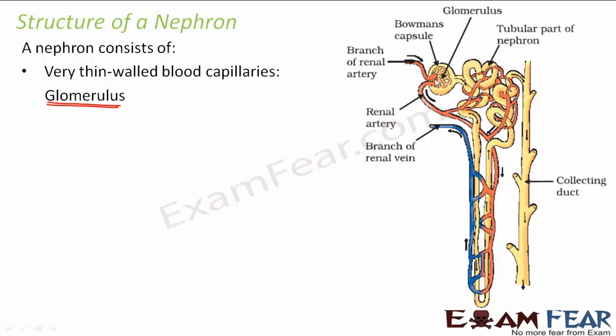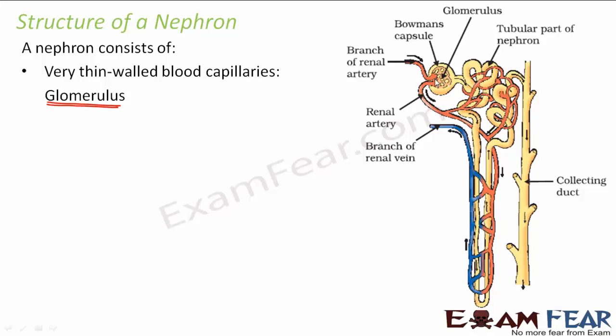Since we know that kidneys are the organs where excretion has to take place, all the blood of the body which contains waste products, all the bad blood of the body, should be brought to the kidney. So who will bring that blood? The arteries.